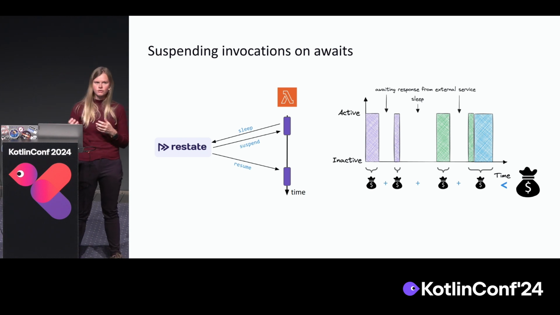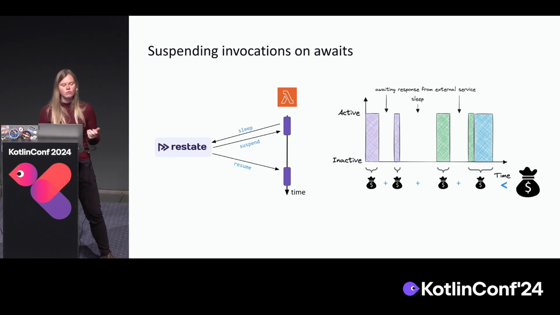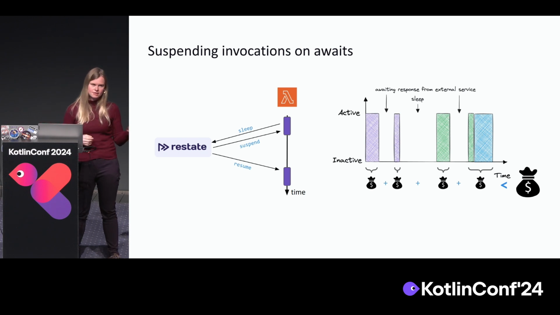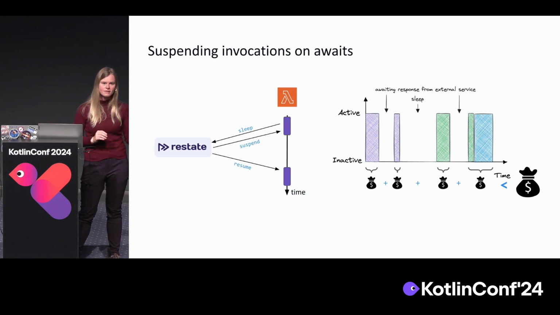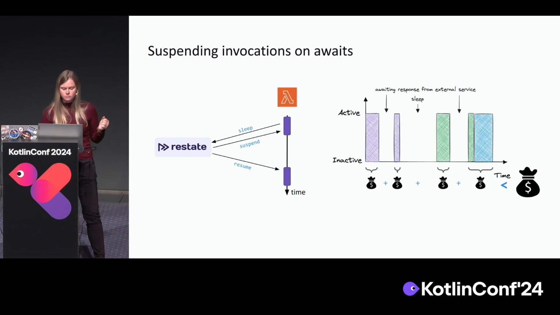So for those of you who are not so well acquainted with it, for example, AWS Lambda, you deploy a bit of code, like a function, and you only pay when that function is executing for a request. When it's not executing anything, it doesn't exist, it's suspended, and you don't pay. But when your Lambda function does things like sleeping for a long time or waiting on that restaurant callback, then you pay for that execution time.